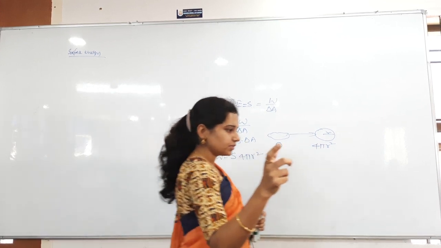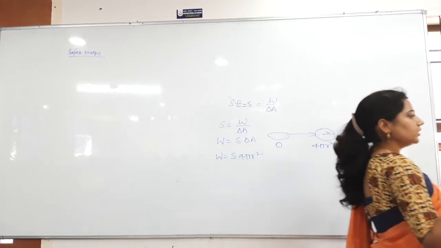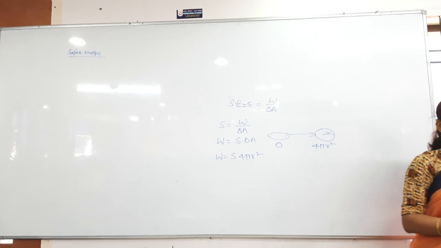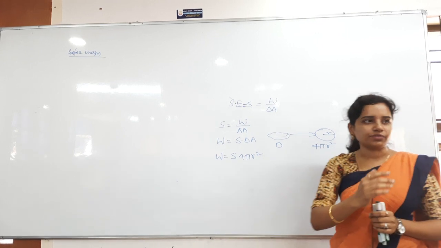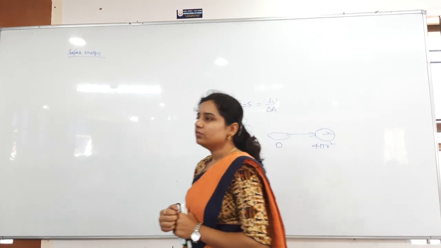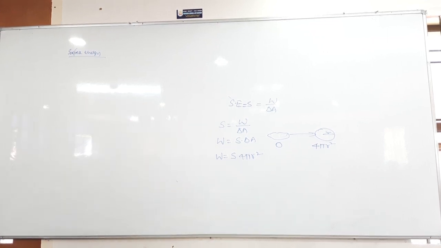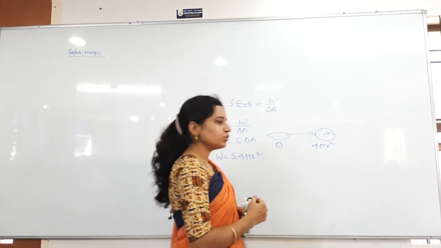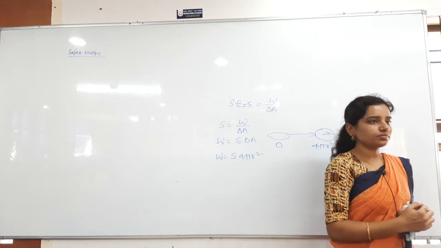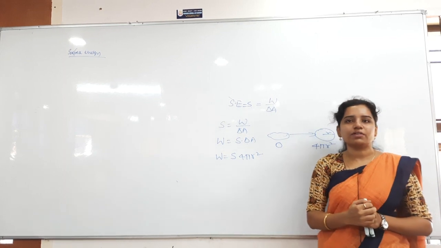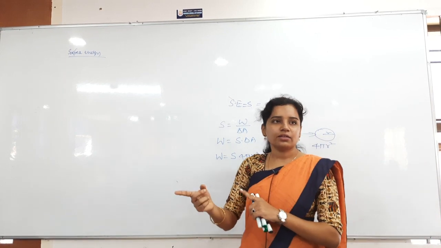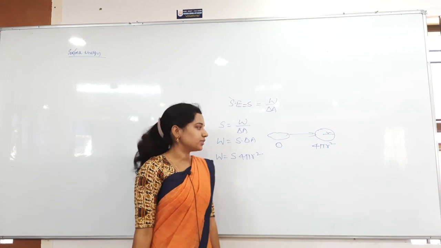You write it in words: F is equal to S into length. In the next line exactly below that, work done is equal to S into delta A, S into change in area. Clear? That is how you have to remember always. Force means S into L, work done means S into area, that's it.